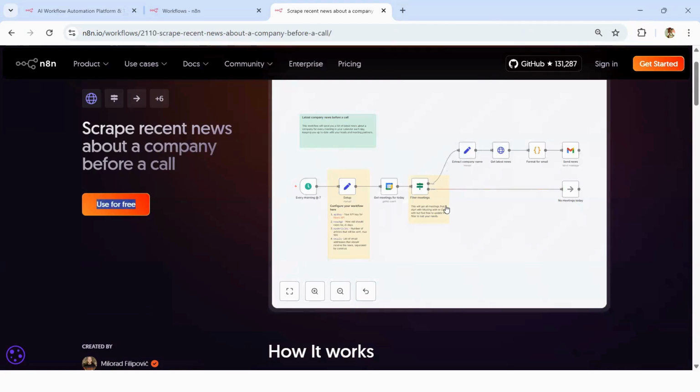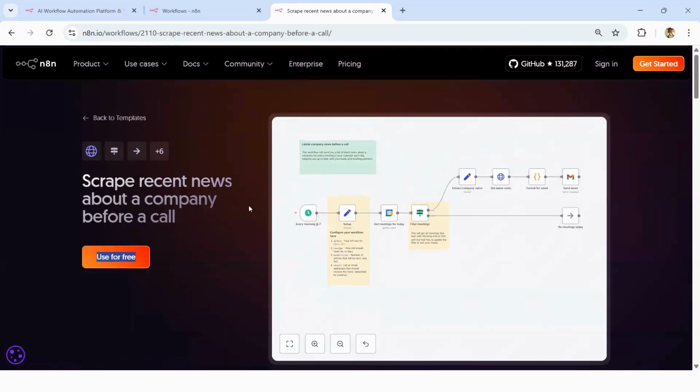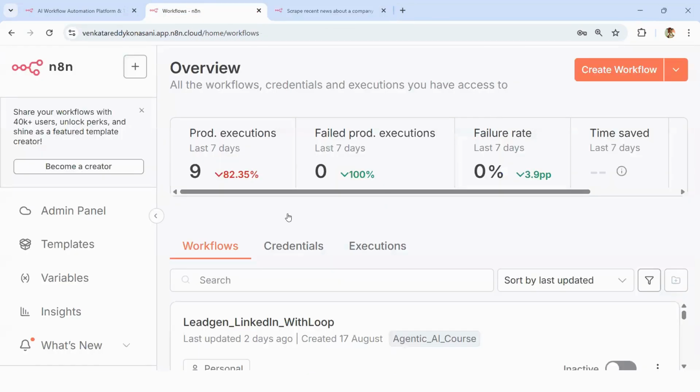Once we get into the N8N details, then you'll understand what these nodes are and how they work. Probably at the end of this course, we will come back again to this, scrape recent news about company before the call. Then I'll tell you how you can use it as if you have created it, because somebody has told that you can use it for free. So let's go ahead and create a new workflow.